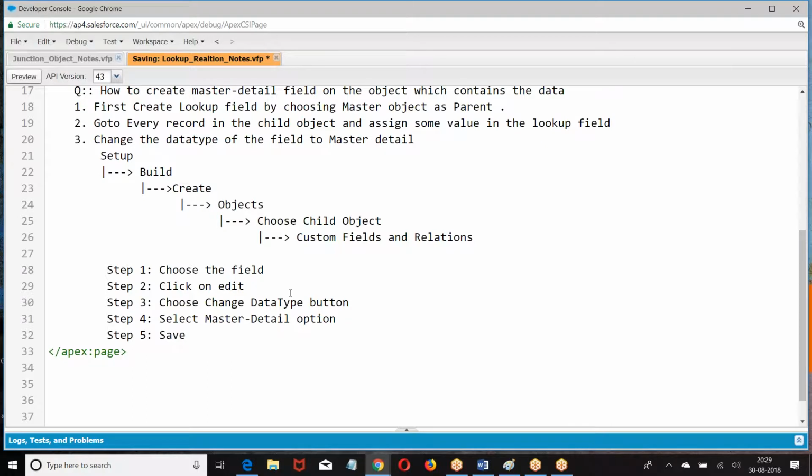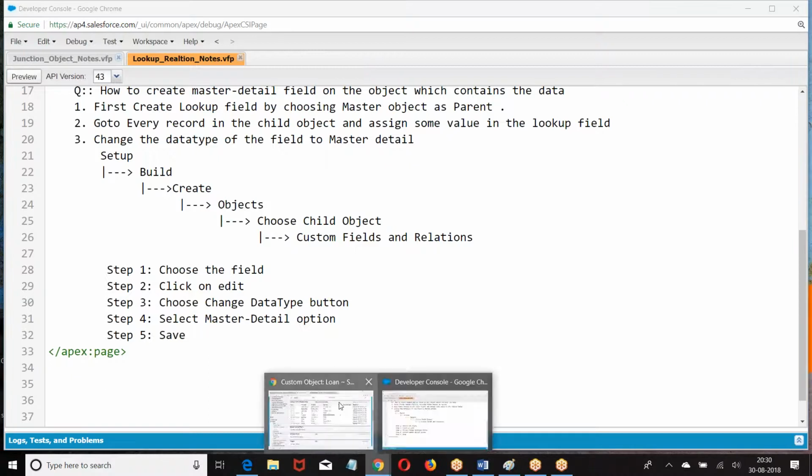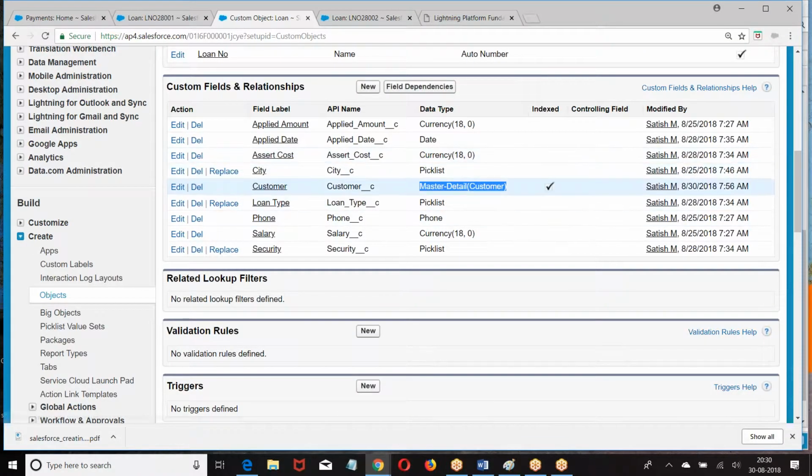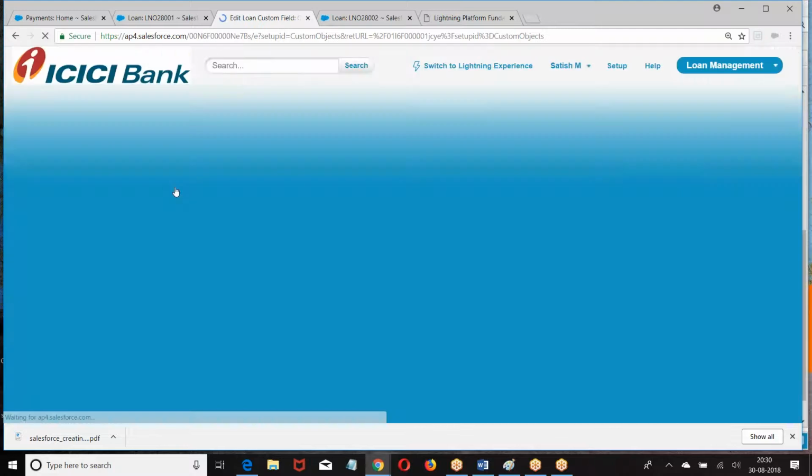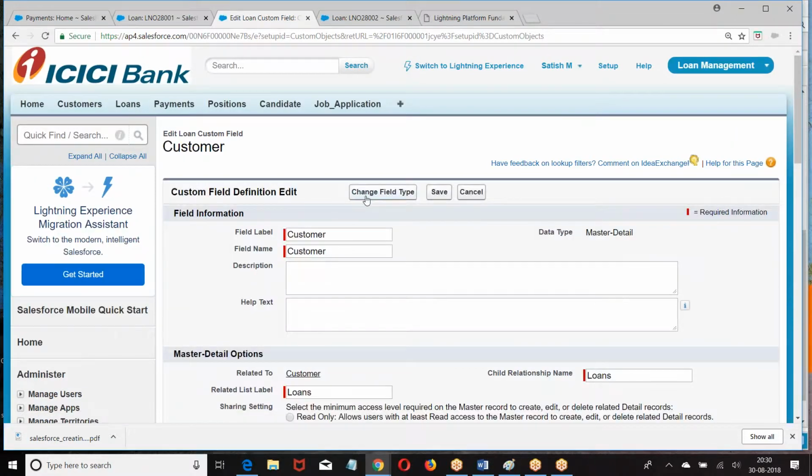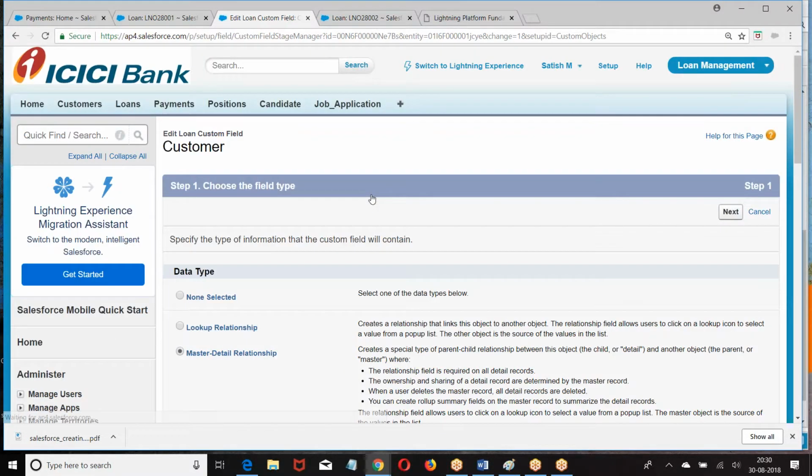So if you want to create a master detail, what is the primary point I have to do? First create a lookup field, go to every record, assign some value for every record in the lookup field, then go to the field, click on edit, change the data type. Let me show you this. I will convert this. Look at this. Edit. What is that? Change data type.